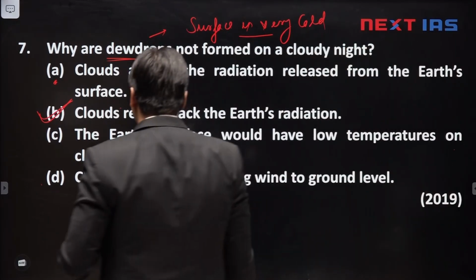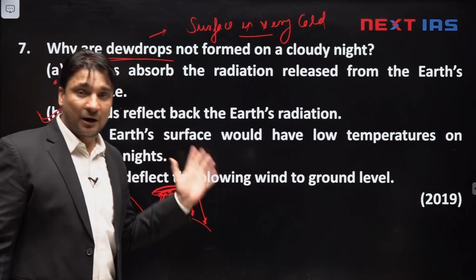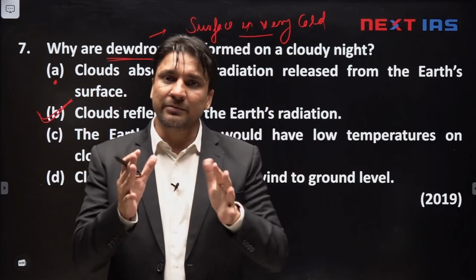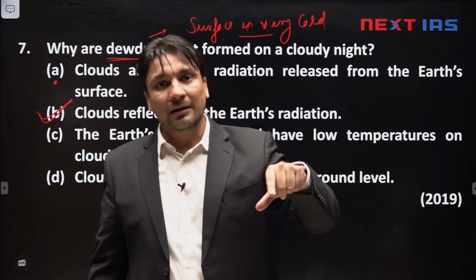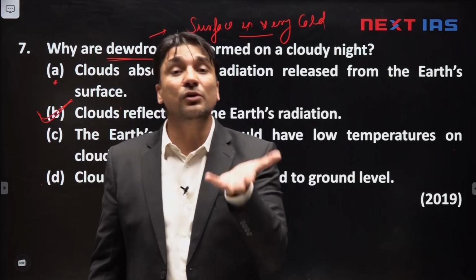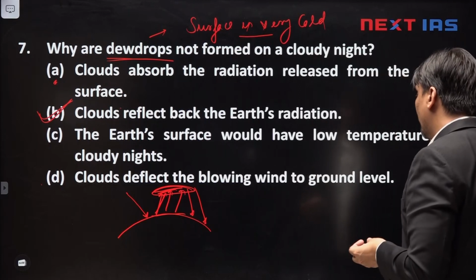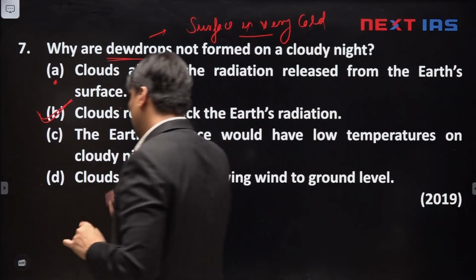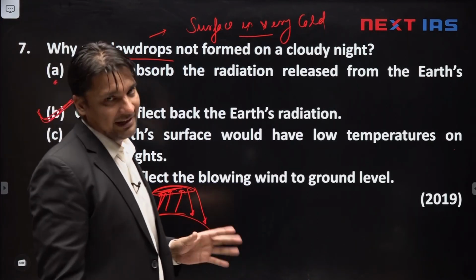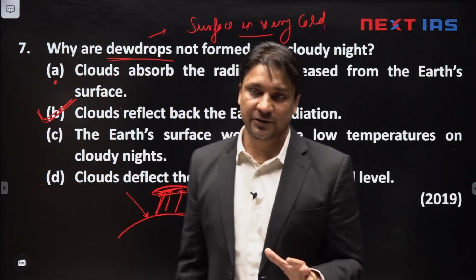Third statement is also incorrect. Why? Because our surface would not have low temperature on cloudy nights. I told you, on cloudy nights in winter season, the clouds exert greenhouse effect. Always remember, summertime clouds cause cooling through albedo effect. Winter time, the same cloud will have warming through greenhouse effect. D is also incorrect. Clouds deflect the blowing winds to the ground level. No, this is incorrect. So, B is the correct answer. Clouds reflect back Earth's radiation, and that's why they prevent excessive cooling of ground during long winter nights.